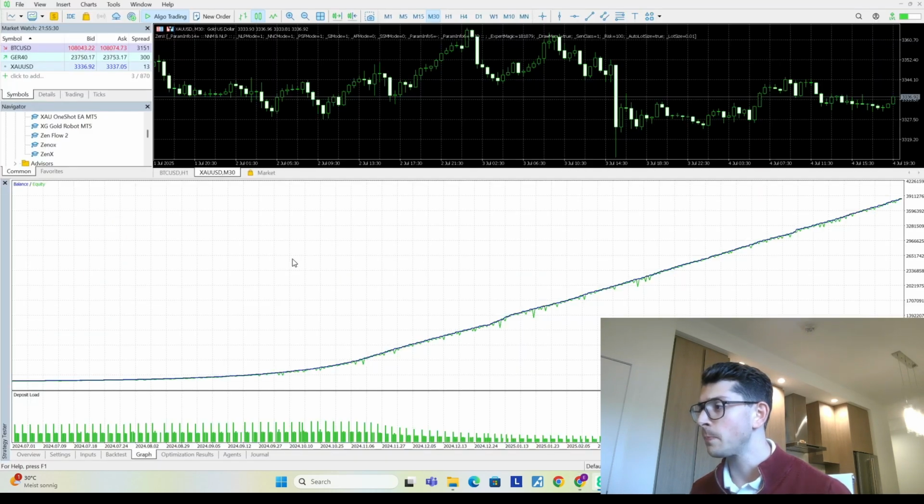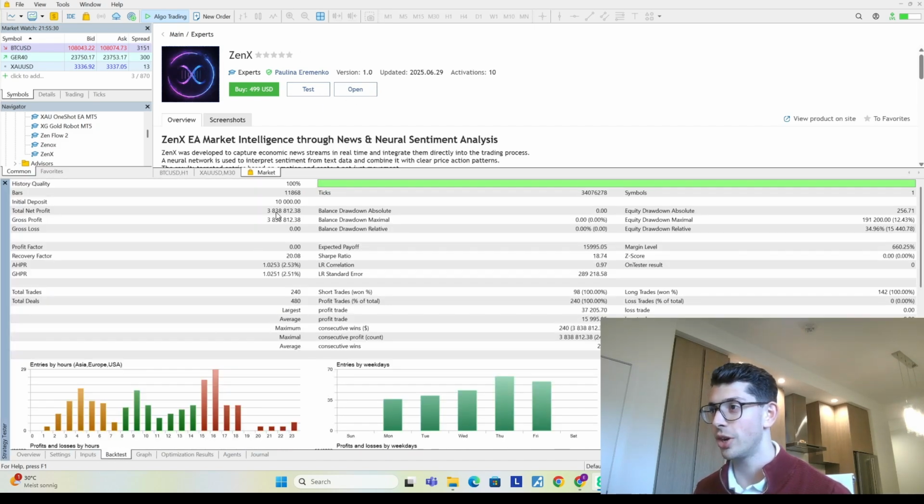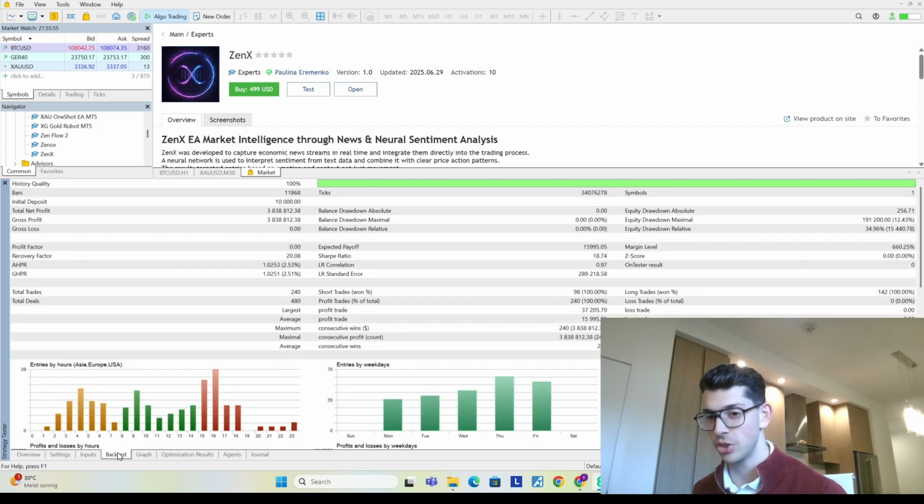And there's only a handful of trades, so we can't really make a conclusive decision on this one quite yet. If we run a backtest for ourselves, I took the liberty of downloading it and running a quick backtest. We can see that we're indeed turning $10,000 into $3.8 million in the span of a year. And as you guys will know, this is obviously completely impossible. If a backtest is straight up with no detachment in the equity from the balance line, it's clearly a scam. So this is not even something which we should put too much time into. We're seeing a 100% win rate, and we don't even have a risk reward here because it's going to be an infinite risk reward because there's no risk.